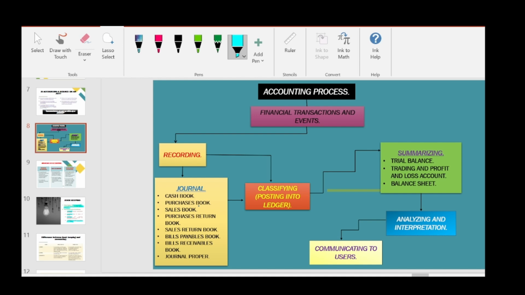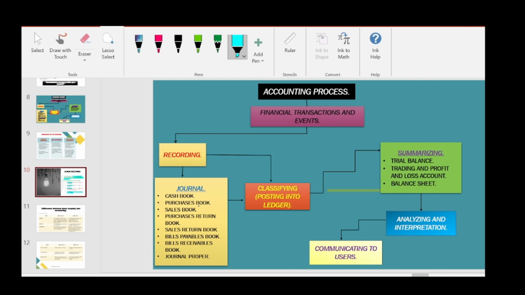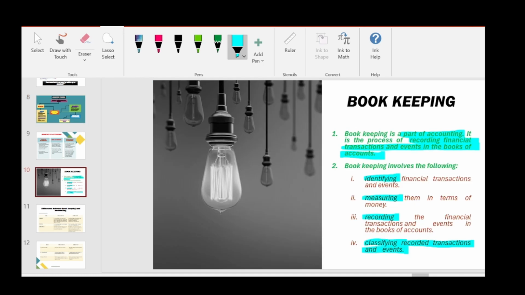All seven are known as accounting. In bookkeeping, they have given four of them: identifying, measuring, recording, and classifying the recorded transactions and events. So bookkeeping is part of accounting.